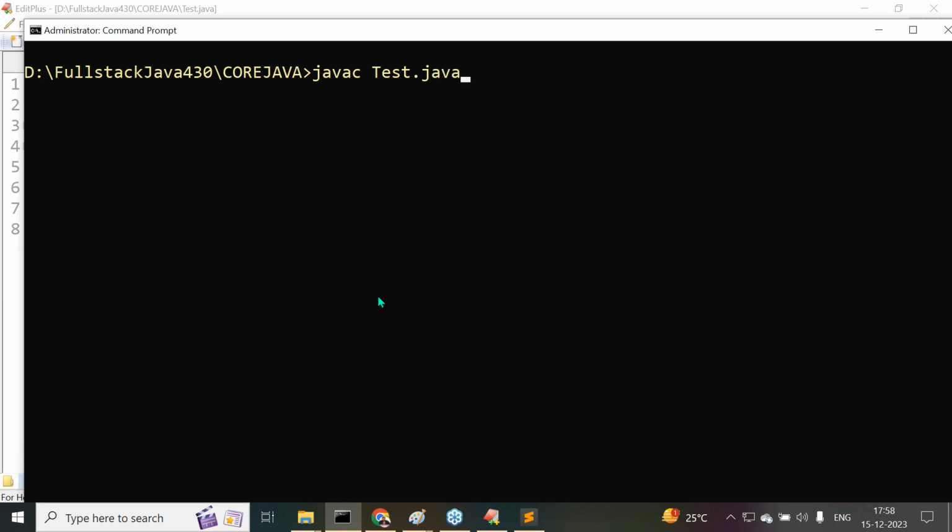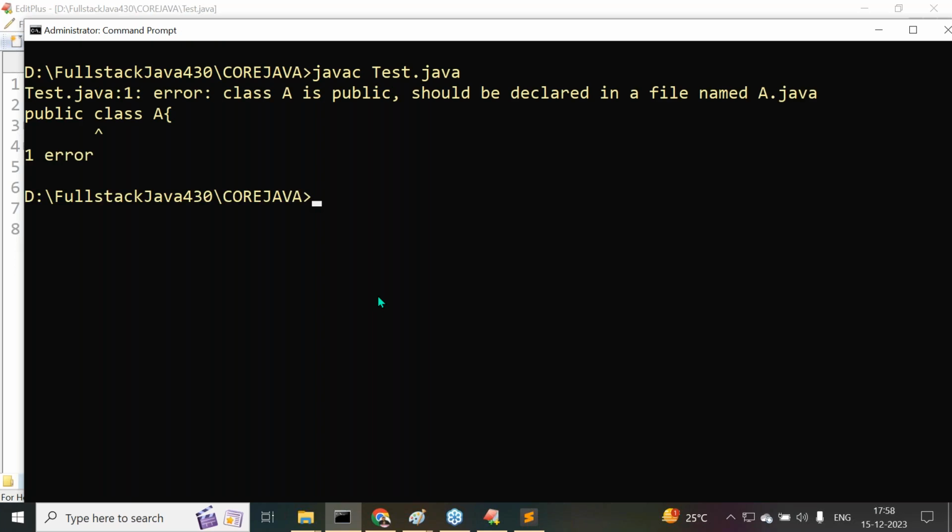But is the class public or not? Now it is giving some information. Try to understand it clearly. It is giving an error message. What is that error message we are getting? Class A is public, should be declared in a file named A.java. Got it or not? Class A is public, should be declared in a file named A.java.